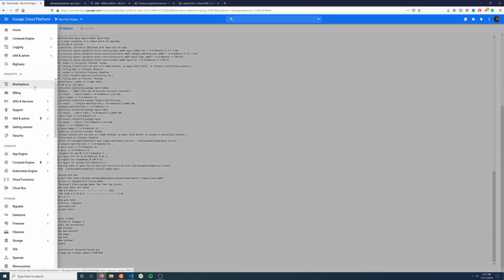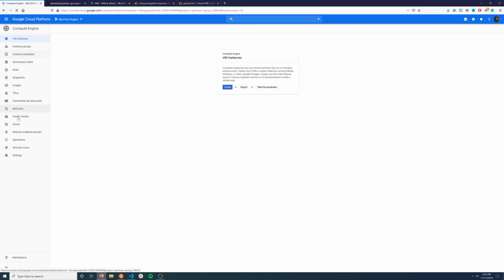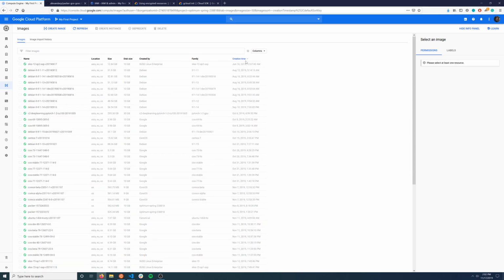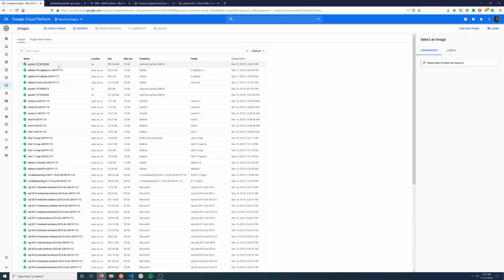So you can actually go into your compute engine, and then you can go to images here, and then you can see here, actually you'll probably want to sort this based on creation time for the most recent, and you can see here the Packer image right here that we just created. So you can see that happened recently, about 3 minutes ago. And then what you can do is, if you're interested, you could probably set up notifications to Slack and whatnot to be able to notify people that that build is complete. But that's about it in terms of how this workflow works.